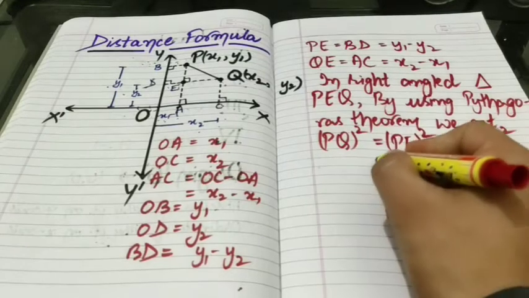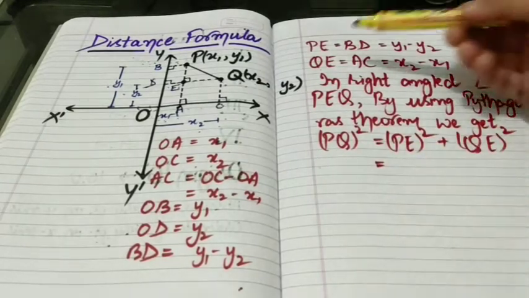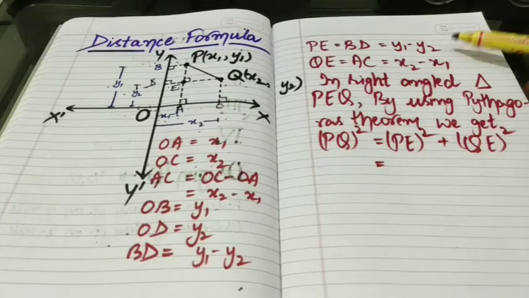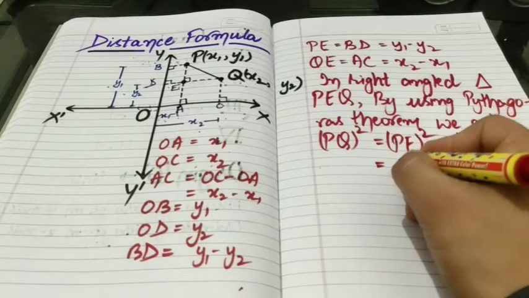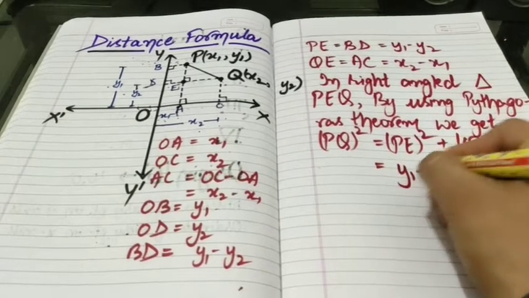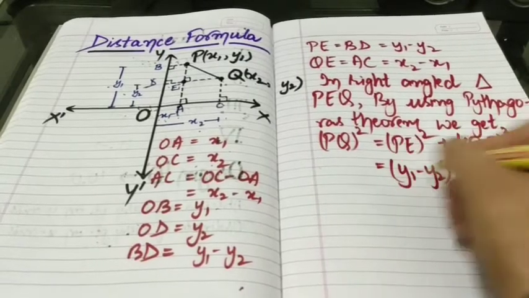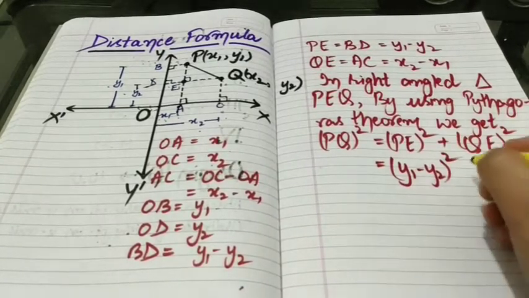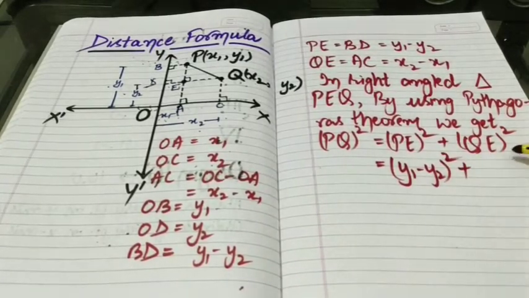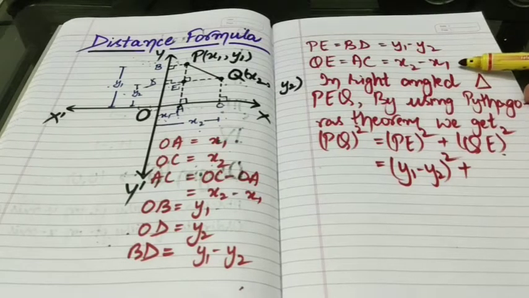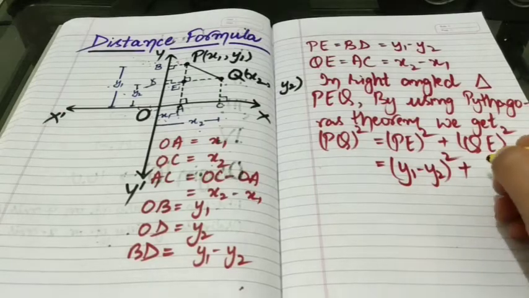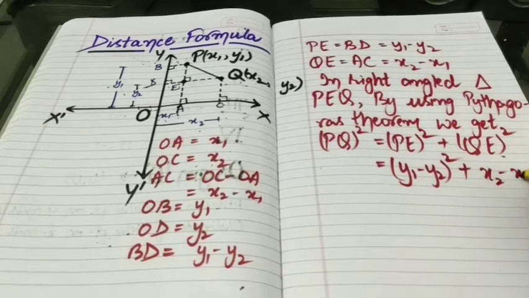Now we know that PE equals y1 minus y2, so I am going to replace PE by y1 minus y2 the whole square, plus, and QE equals x2 minus x1, so I am going to replace QE by x2 minus x1 the whole square.